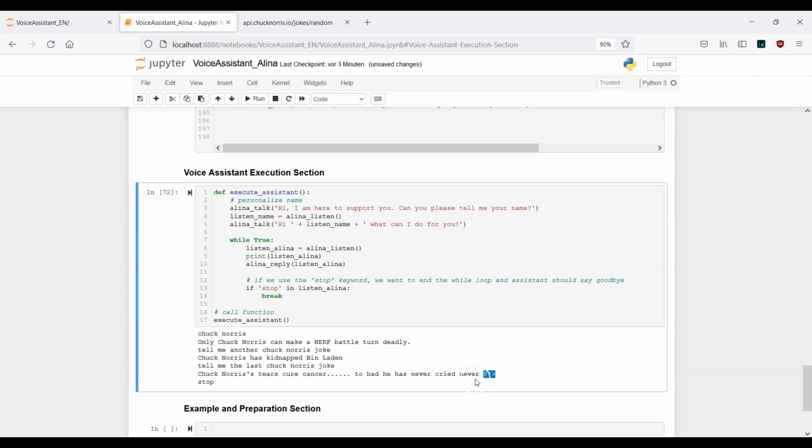But actually for us, it's not so useful. Okay. All right. So this is actually it. I mean, if you find, let's say, a better API regarding the Chuck Norris jokes, maybe you won't find something like this here. Okay, so this was actually everything for this section.